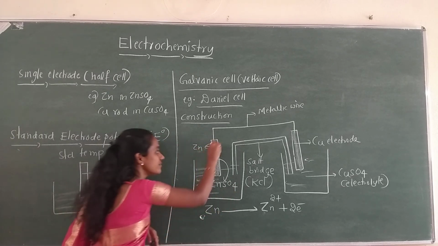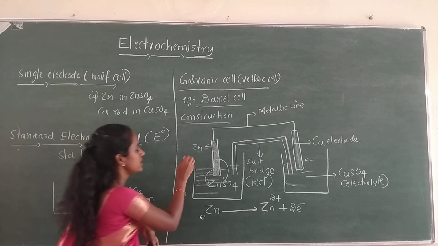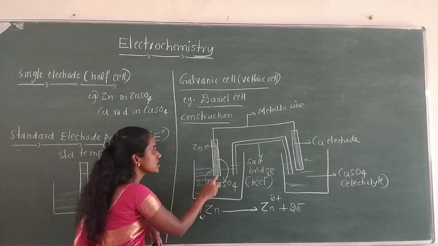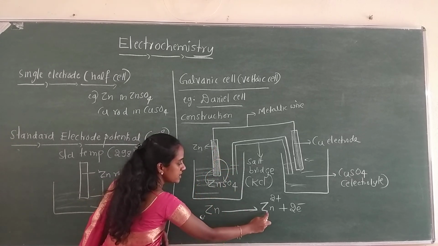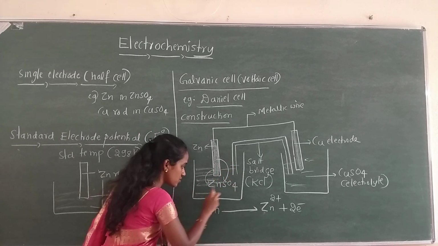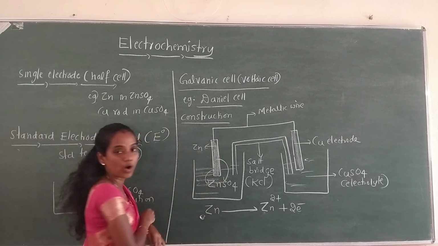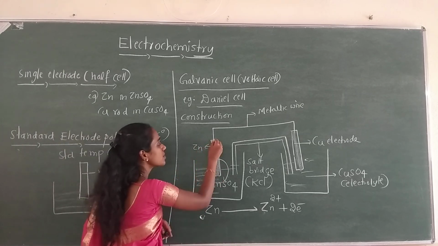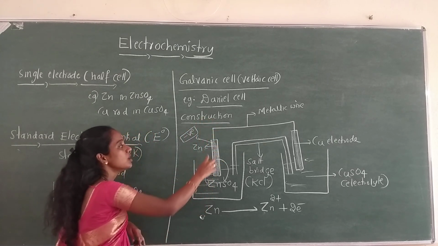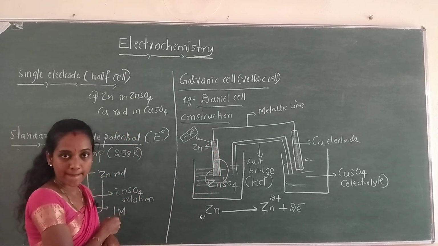As a result, the electrons are left behind in the metal rod. Understood? Initially the zinc atom has a tendency to lose its electrons, so the Zn2+ ions are released into the solution, leaving electrons in the metal rod. As a result, this rod becomes negatively charged. It is the negative electrode. Why is it negative? Because there is a presence of electrons on the metal rod.